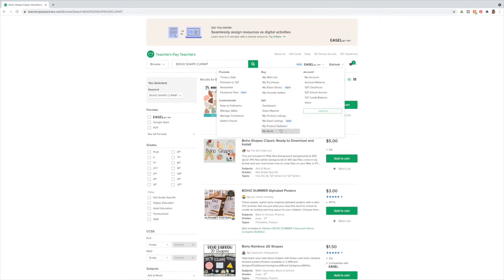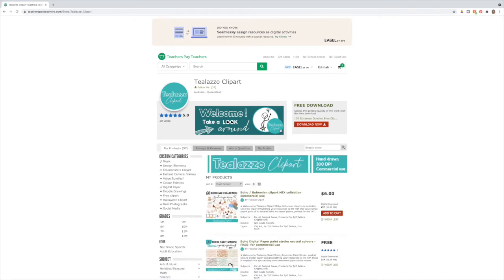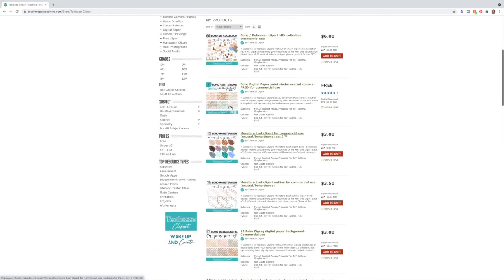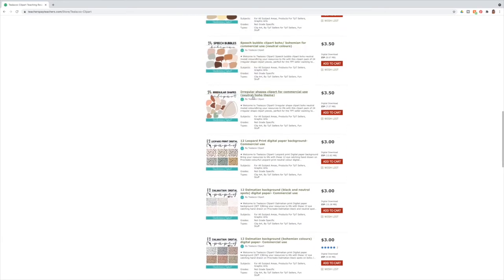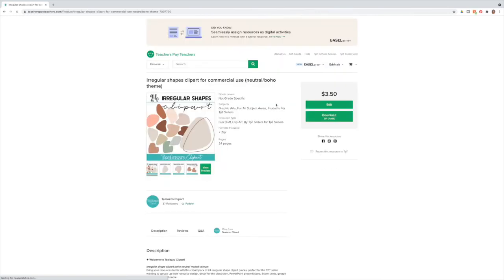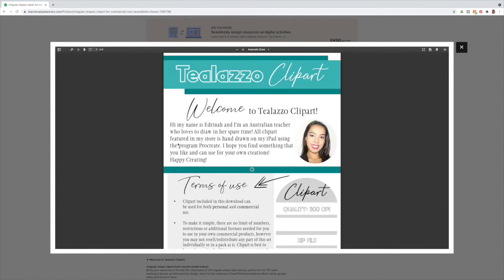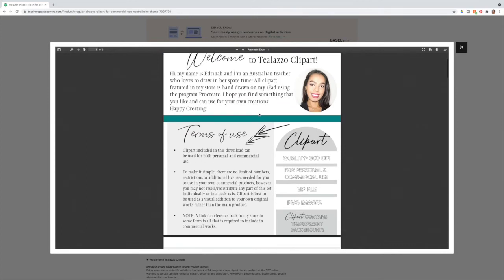I will just show you, I do put a lot of effort and a lot of work into my previews as well. I don't know if that's played a role. Let me show you what I mean. So let's have a look at the regular shapes, for example. Now, these are so simple. These have been so simple to create, and this is definitely not my best seller, but it has sold a couple of times. And I will just show you, I do put quite a bit of effort into the preview and also into the cover photo, which I just showed you there.